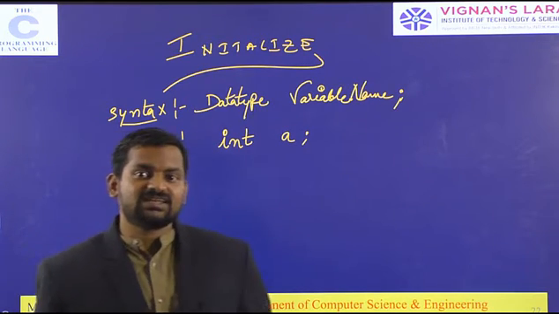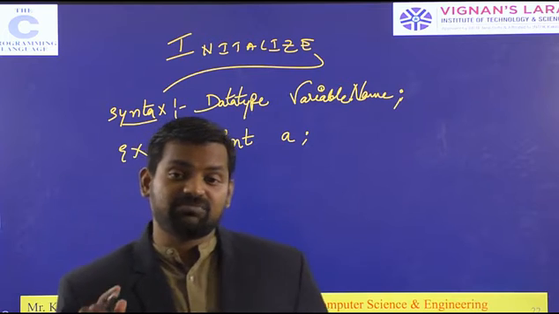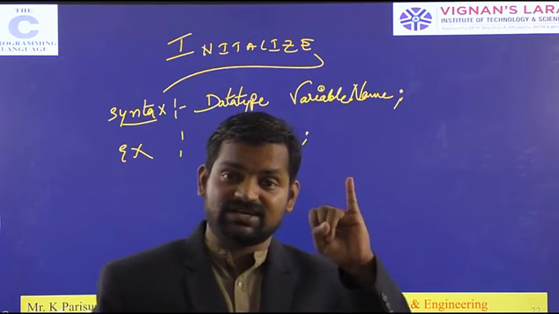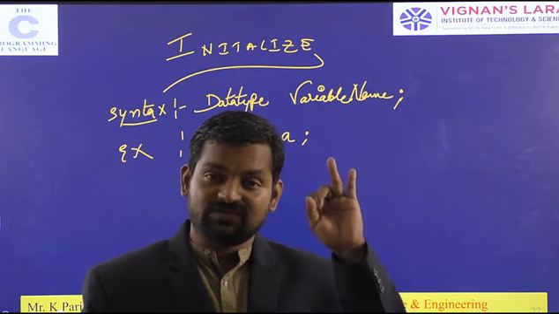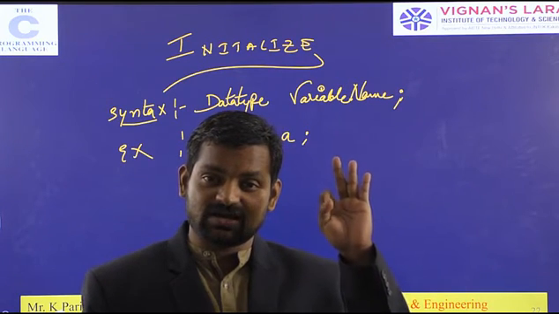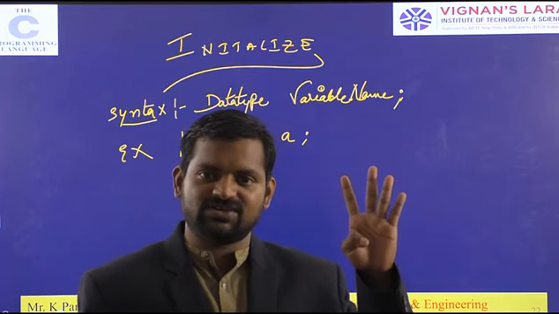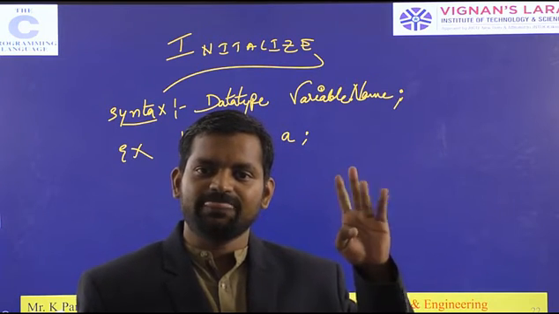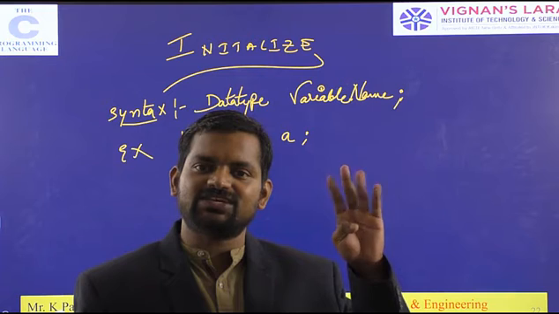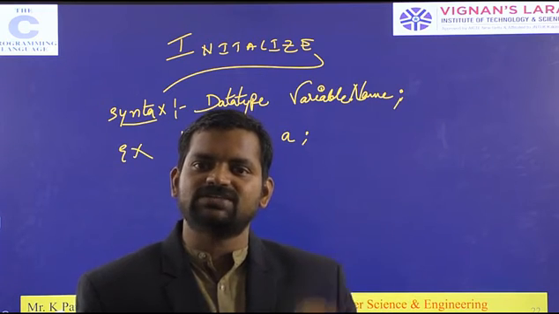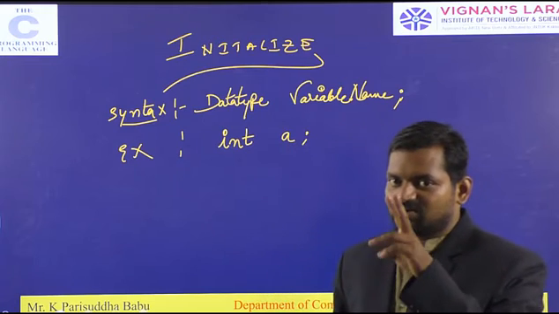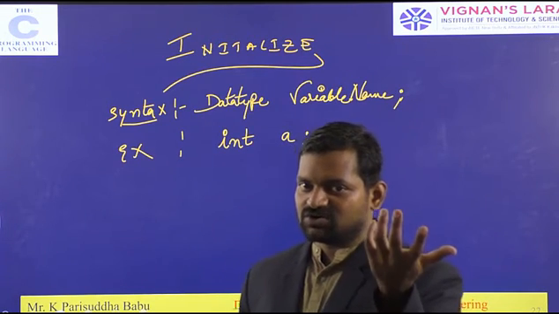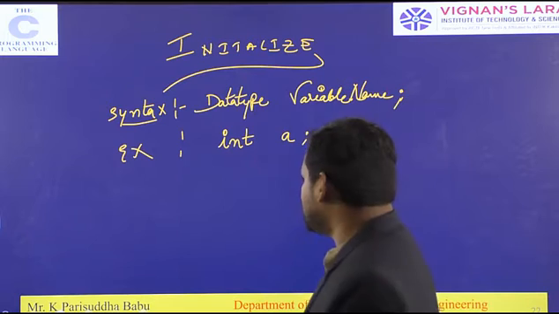What does the declaration do? Declaration tells the compiler four things: what the name of the variable is, where the data has to be stored, and what type of values the variable can hold. So with a declaration statement, these points are understood by the compiler. The compiler is a program which translates a high level program into a low level program.